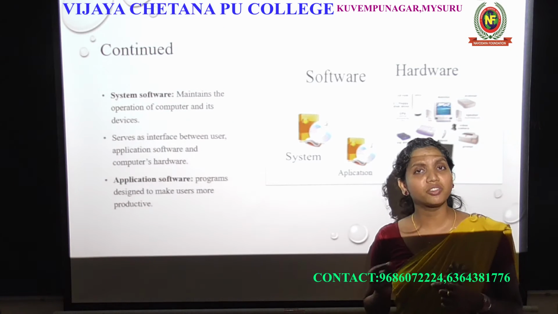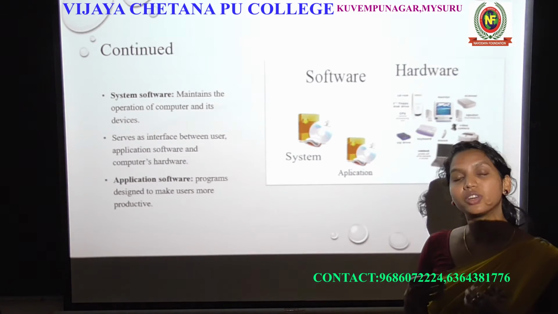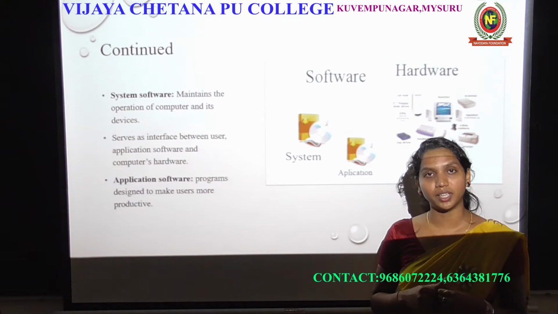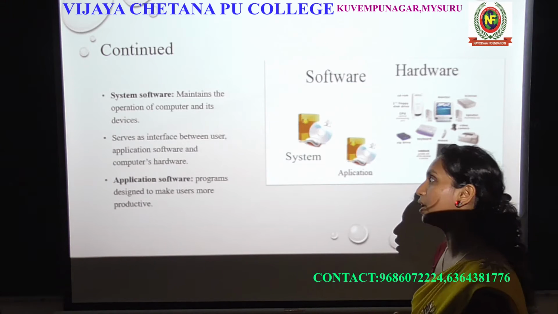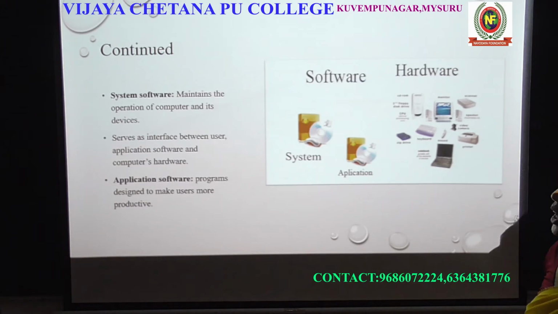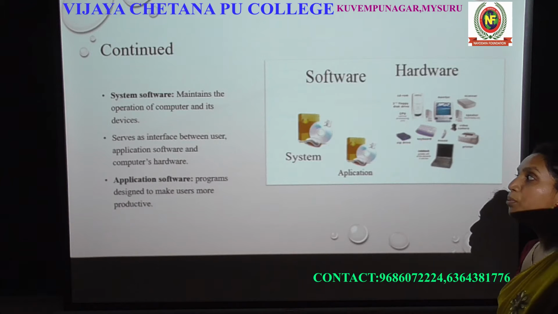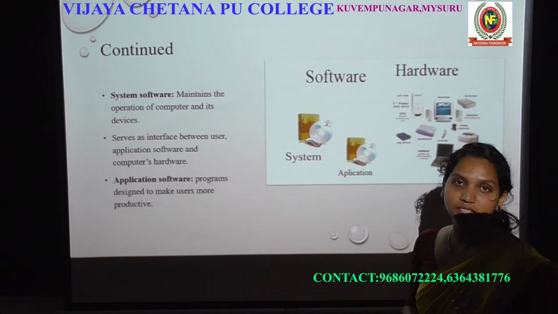So what is the meaning of system software? What is the meaning of application software? What is the difference between them? Let's know about system software. System software maintains the operation of the computer and its devices.